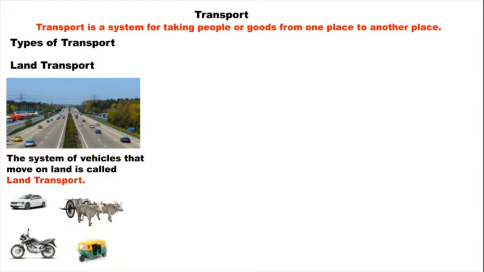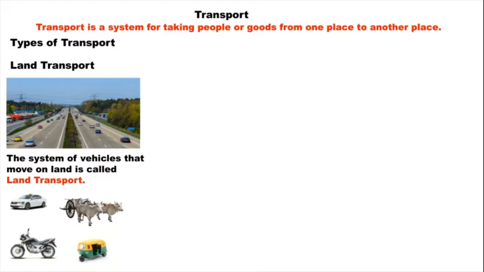And in this transport, we can see many modes, or we can say many types. What are those? The first one is land transport. The system of vehicles that moves on land is called land transport.